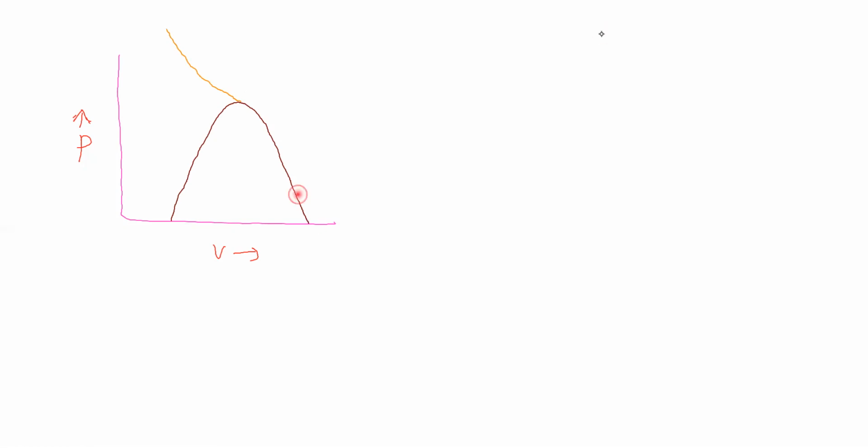If you see this boundary, the right side of this boundary is gas. The left side of this boundary is liquid. Within this dome, it is liquid and vapor.